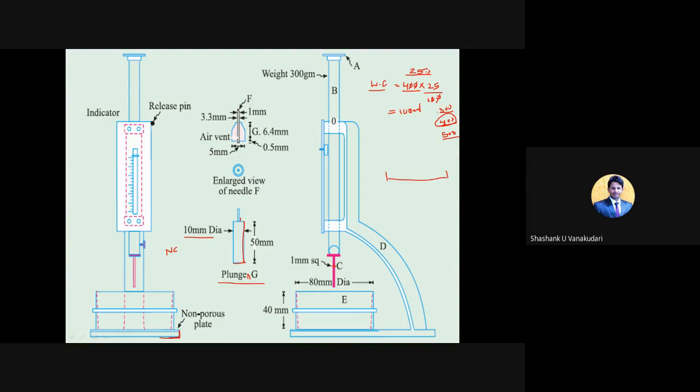Similarly, if you have taken 300 grams of the cement, how much will it be? It will be 75 ml. So depending upon the cement content, this water content will change. However, whatever you take, the cement paste will be similar, whether you add 400 grams of cement with 100 ml of water, or 300 grams of cement with 75 ml of water. That cement paste will be similar, right? Only the quantities will change.